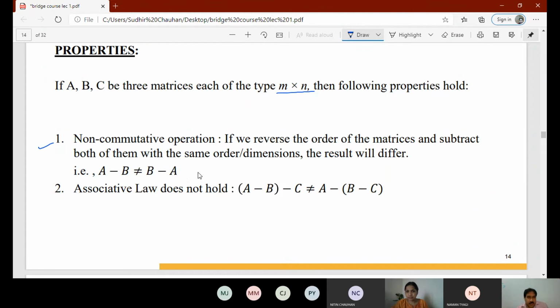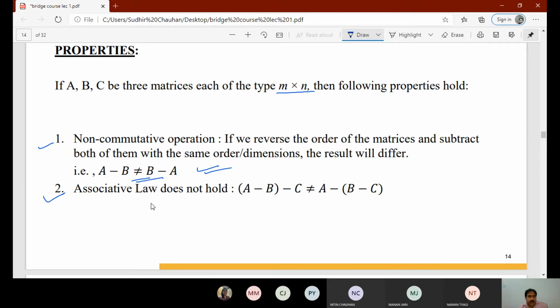So A minus B cannot be equal to B minus A. There will be some sign change. If A and B are of the same order, then A minus B is not equal to B minus A. In case of addition, A plus B is always equal to B plus A, but in case of subtraction, it is not the same.